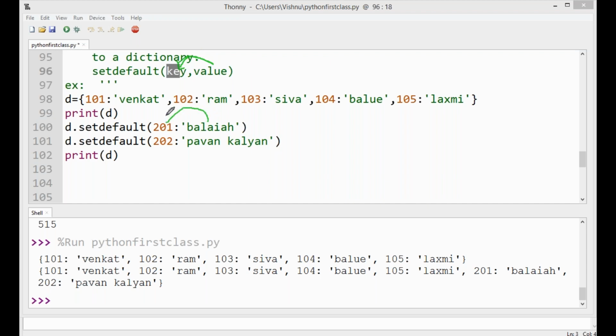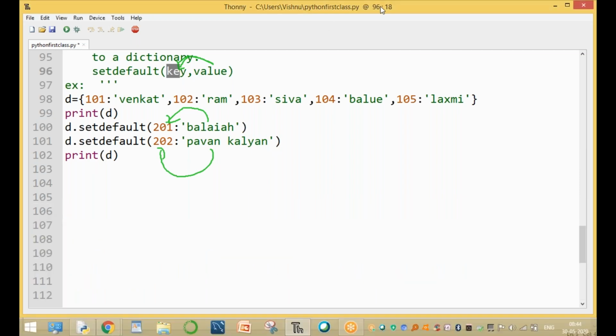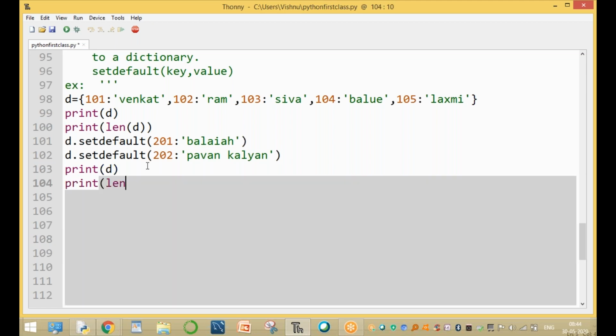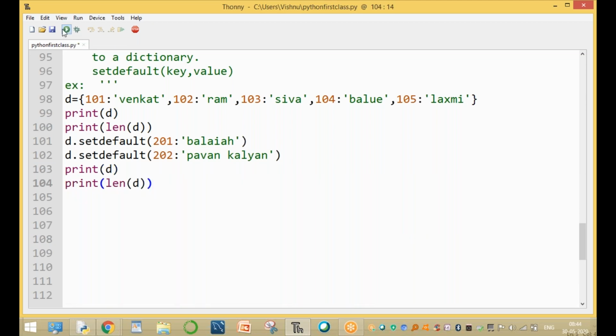Balaya value is assigned to 201 key. Pavan Kalyan value is assigned to 202 key. Clear? These are the keys and values to add a new element to an existing dictionary. This is the existing dictionary. After adding the two elements, the total number of elements is here. For example, print of len of d. Here the total number of elements is only 5. After adding two elements, the len of d, the total number of elements is 7.